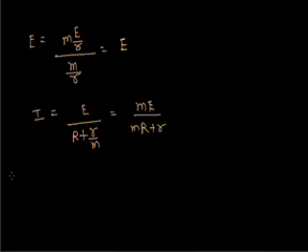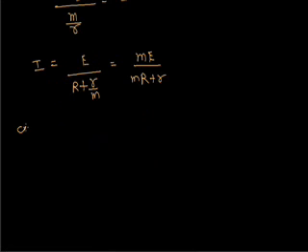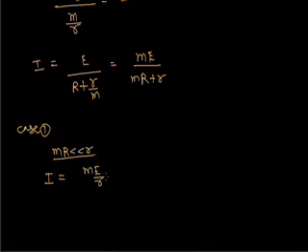Now we can take two cases here. Case 1: if r upon m is less than capital R, then I will be approximately ME upon R, and this term is the current drawn from one cell.